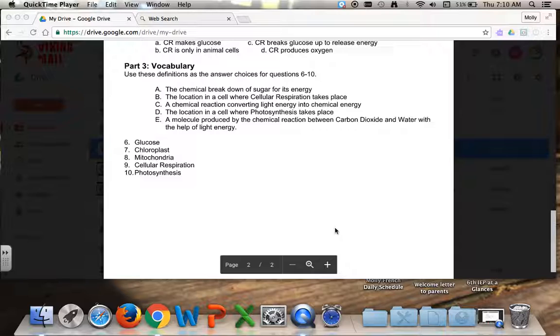Number 6. Glucose. Number 7. Chloroplast. Number 8. Mitochondria. Number 9, cellular respiration, and number 10, photosynthesis.